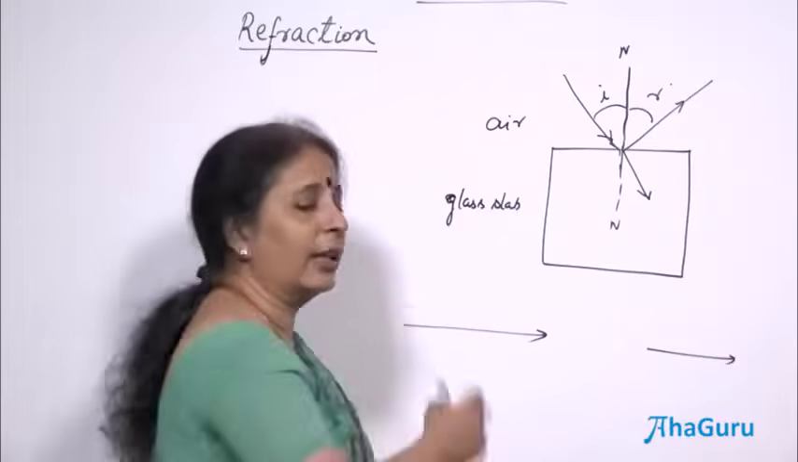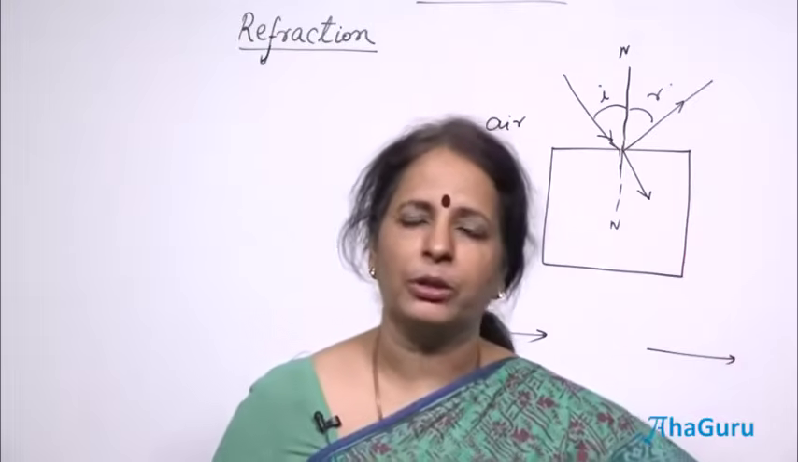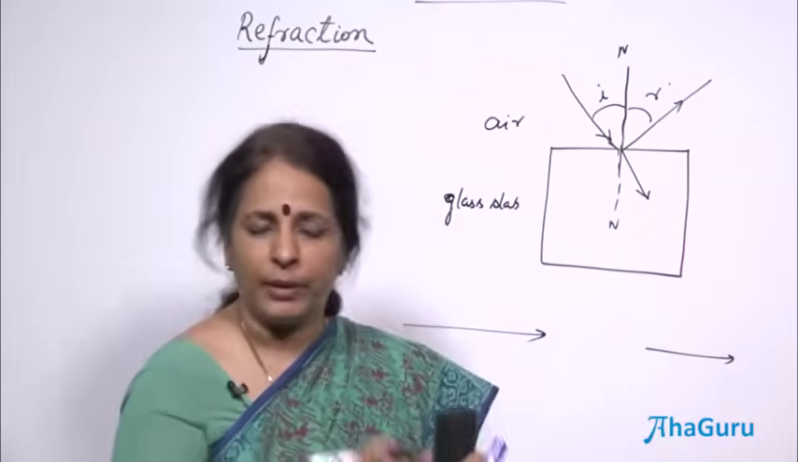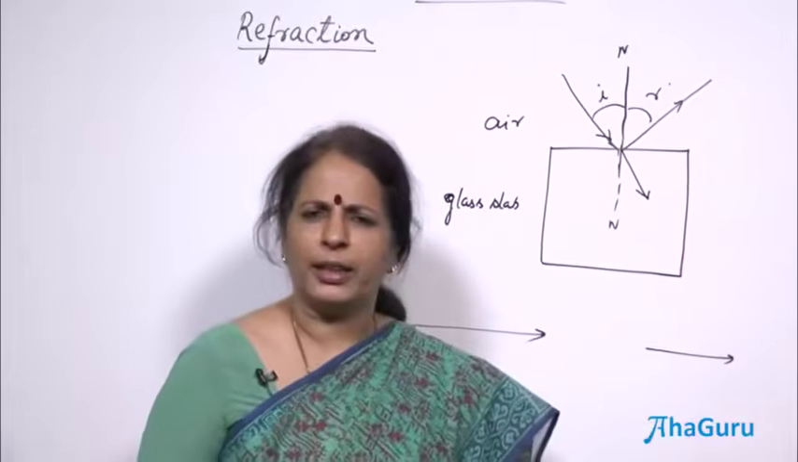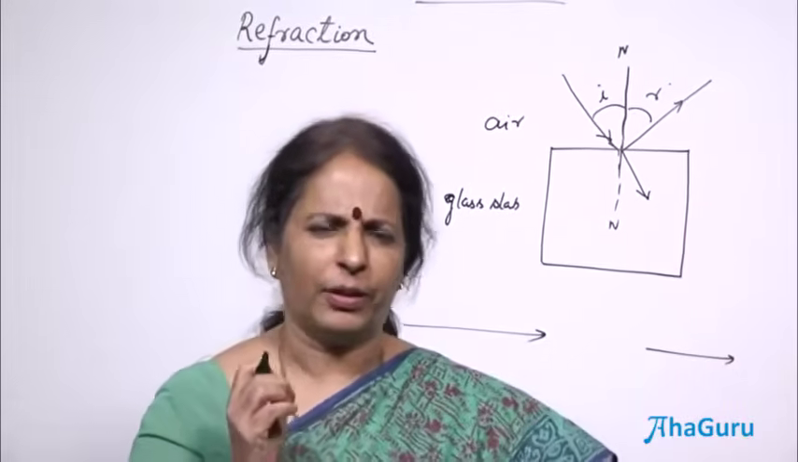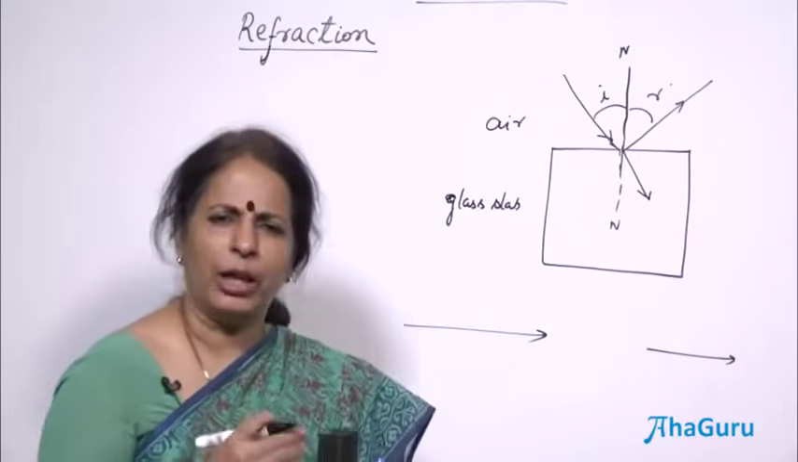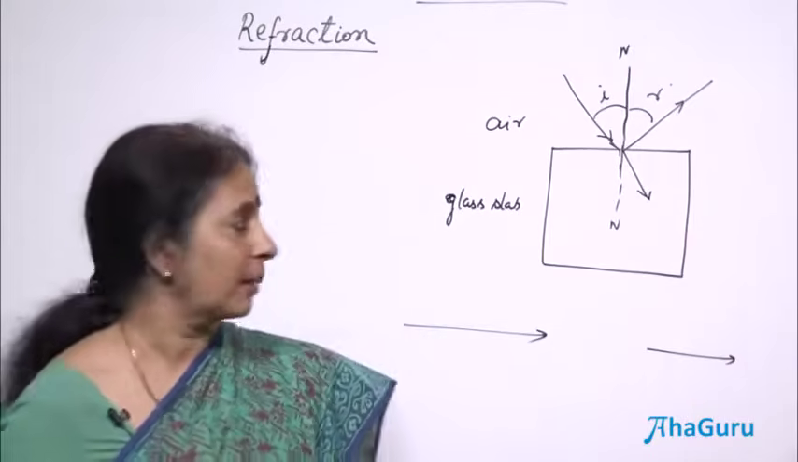Since we know that in vacuum the speed of light is maximum, 3 into 10 power 8 meters per second, for air also we can take the same number because it is just mildly different. So, for all practical purposes, we will be using the same value of 3 into 10 power 8 meters per second for air.